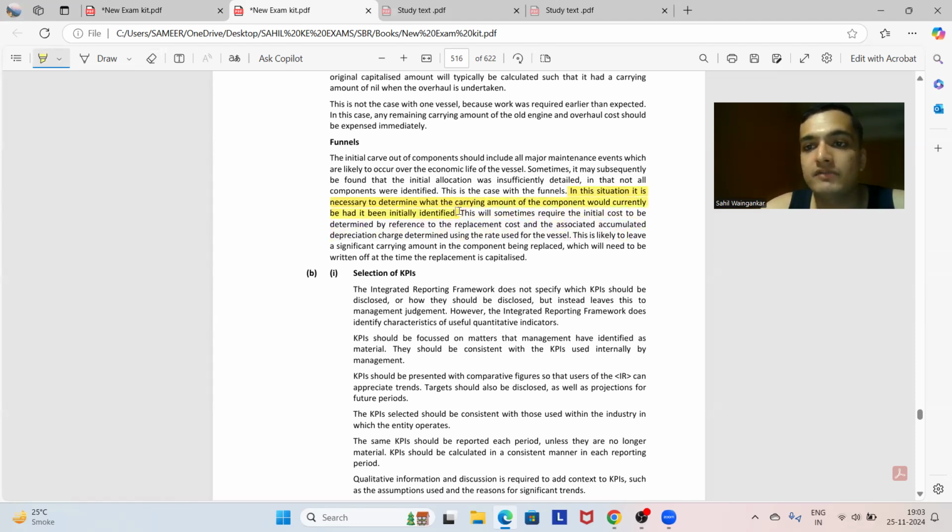been initially identified. If we had done it earlier, we would not have had this hassle and such a heavy amount would not have been recognised. This will sometimes require the initial cost to be determined by reference to the replacement cost.